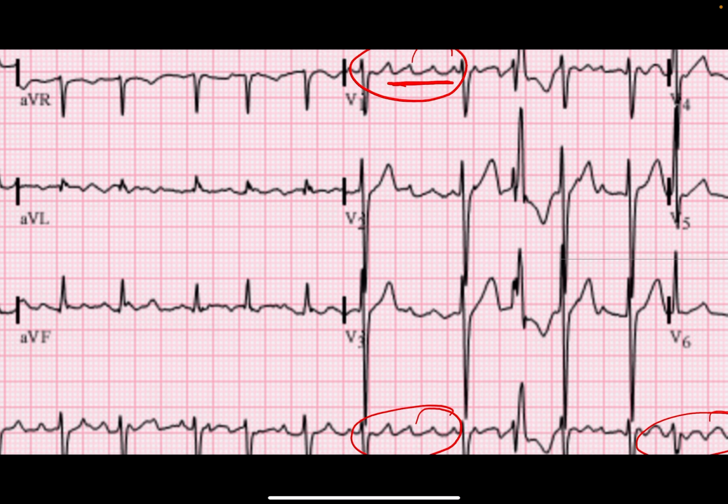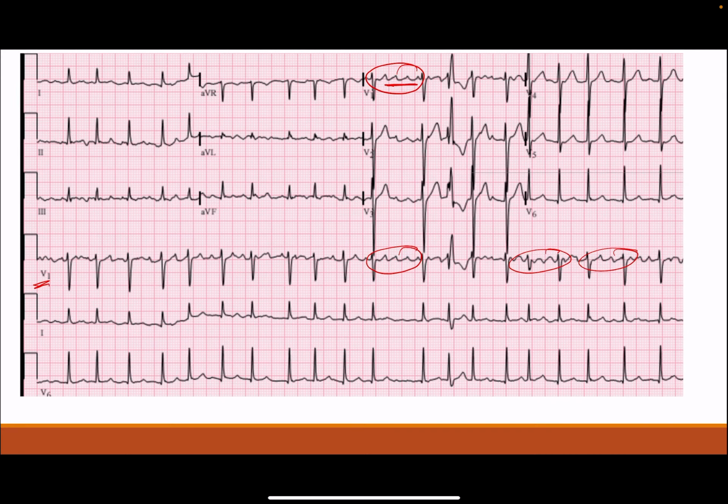And one more thing, you can see these fibrillatory waves are of more than one millimeter amplitude. So whenever these fibrillatory waves are of more than 1 millimeter amplitude, they are called coarse fibrillatory waves. That is called coarse AF. I will show you one more example.